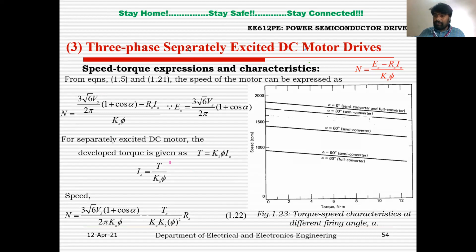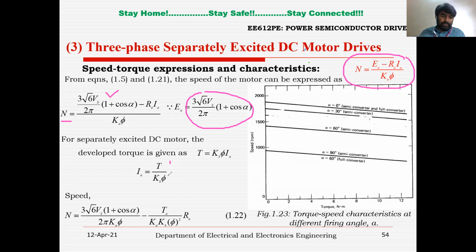So now, in the first slide we have seen the speed expression, which is EA minus IA RA divided by KA phi. Now we are going to see the speed in terms of torque, right? Now we know EA is 3 root 6 by 2 pi into Vs into 1 plus cos alpha for a semi-controlled converter.